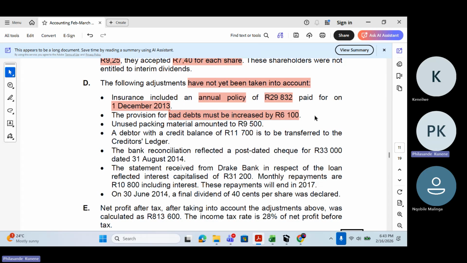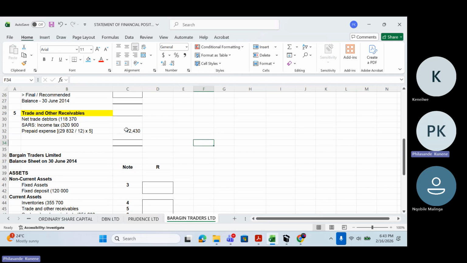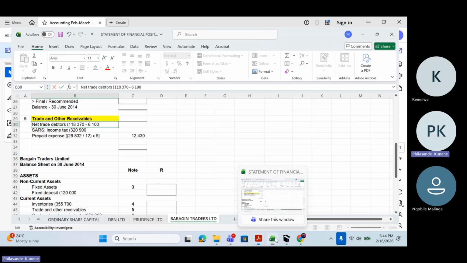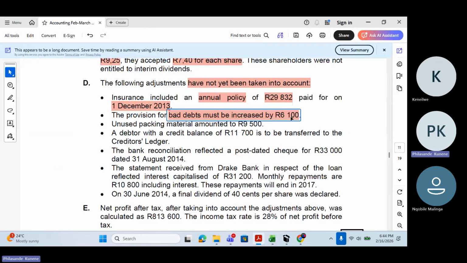We need to go and deduct 6,100 more. So on the net trade debtors, I need to say minus 6,100, because what was subtracted before was less by 6,100.